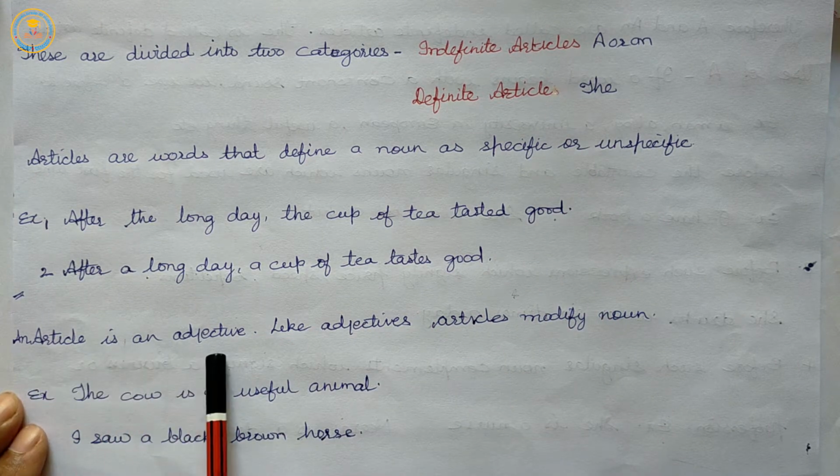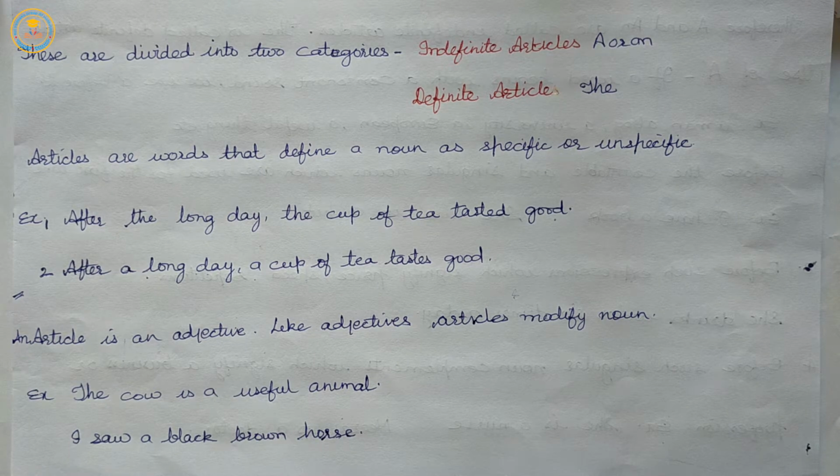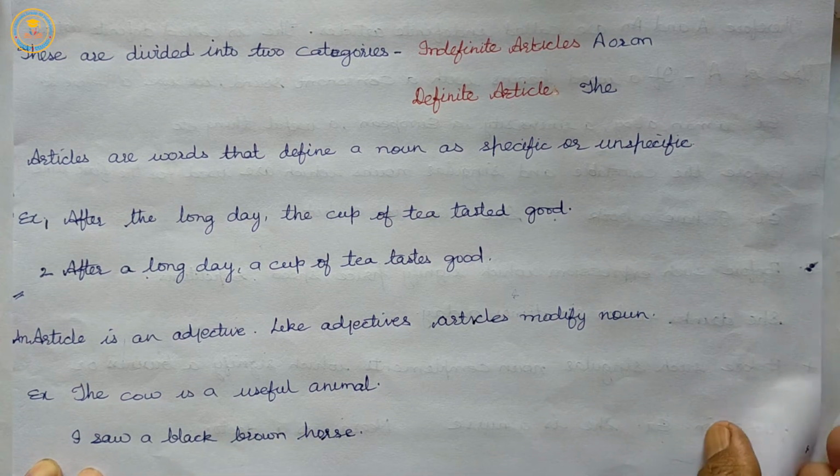So, the cow is a useful animal means cows are useful animals. I saw a black brown horse means some horses are black or brown.